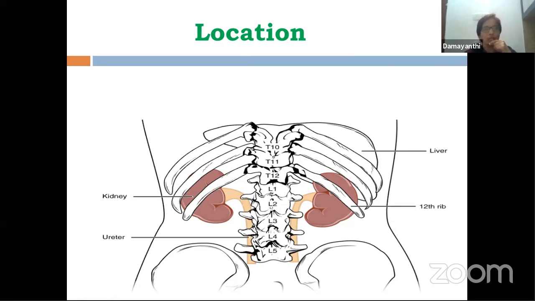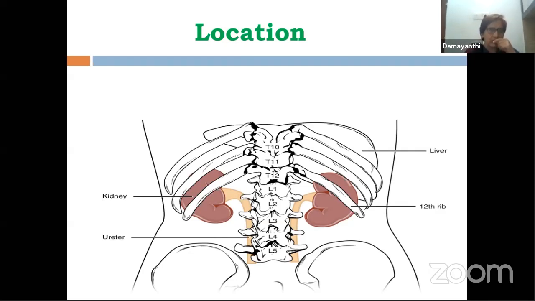For the exact location, you can say they are present between T12. What is this T12, students? T12 means thoracic 12 and L3, lumbar 3. Between these bones, the kidneys are located. Our backbone is not one stiff rod. It is made up of single vertebra bones. A single bone of the backbone we call a vertebra. So one upon the other, these vertebrae are placed forming the backbone.